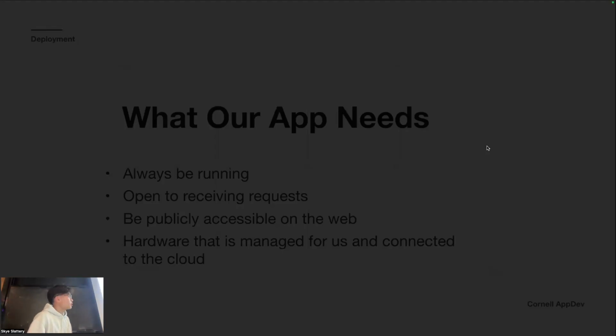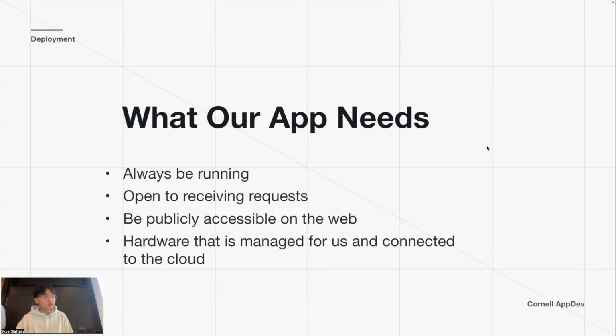So yeah, let's think first about what our app needs. Number one, obviously it always needs to be running because we're hosting a backend, right? So the front end people will always need to have our backend running for the app to work. It has to be open to receiving requests. So it has to be public, right? Yeah, publicly accessible on the web.